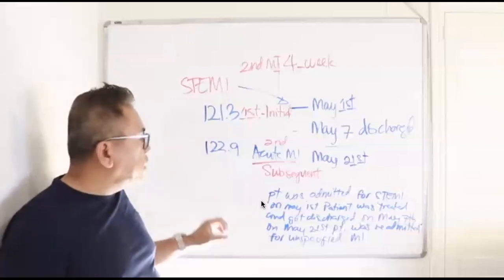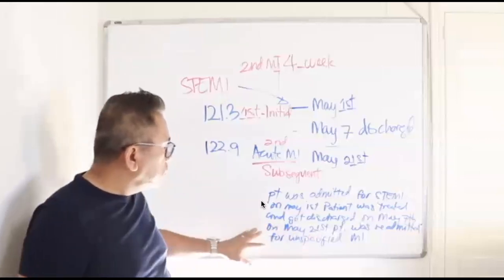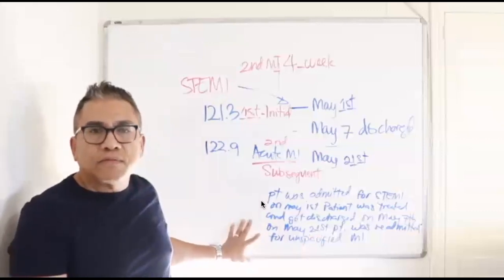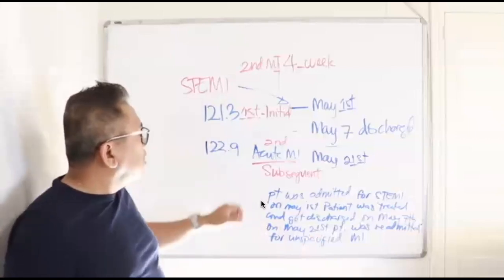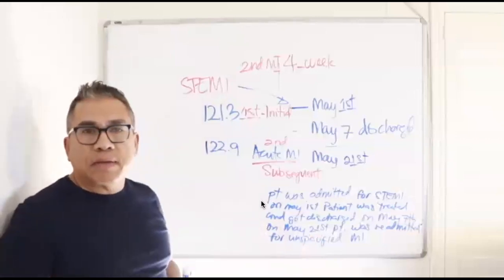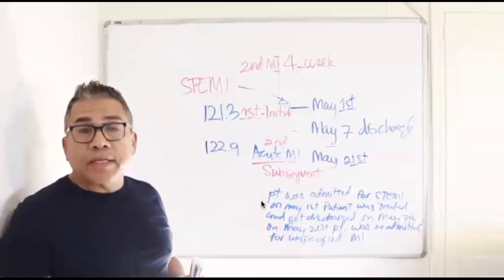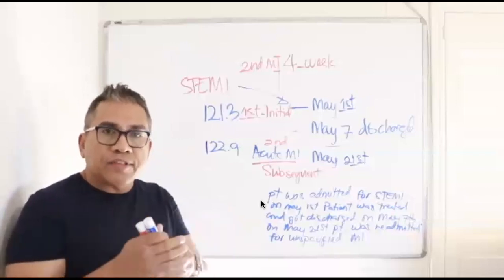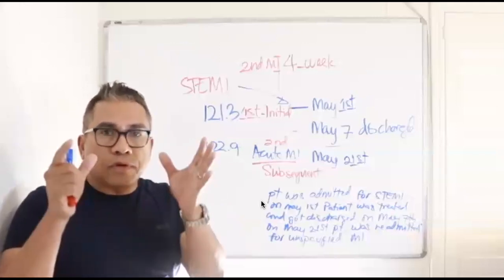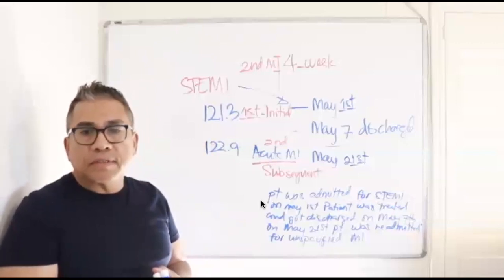Let me ask you guys. This time, on May 21st, what was the reason for patient's readmission to the hospital? Is it the STEMI or is it the acute MI, the unspecified MI? It is the subsequent, right? It is the acute MI. So having said that, do you guys remember what the guidelines say? Whatever the reason for admission, that should be your principal diagnosis. Do you guys remember that guideline, that rule?